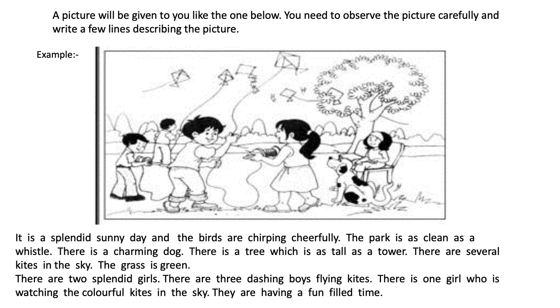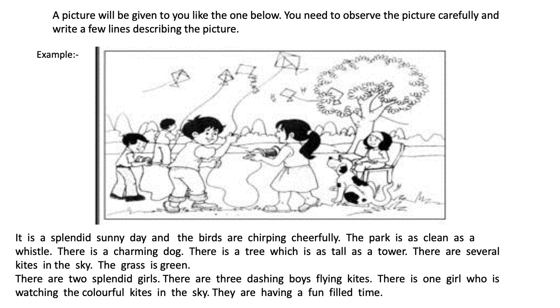How many characters are there? See, there are 5 characters. There are 2 girls and there are 3 boys. What are they doing? The action, they are flying the kites. So there is also a dog which is there. Okay, so all these things you need to see, the setting, the purpose, they have come to fly the kite.